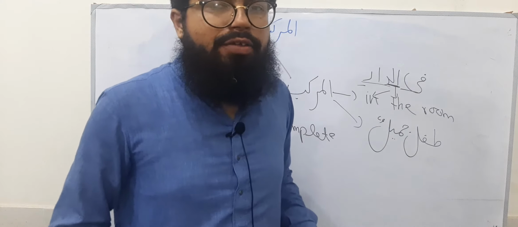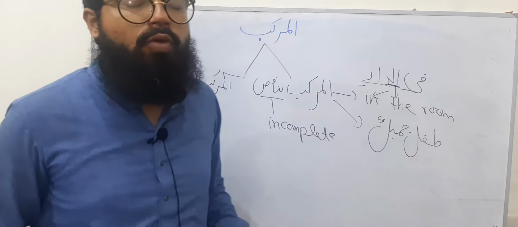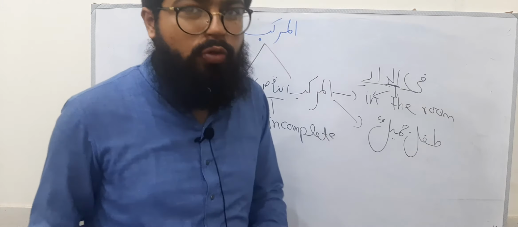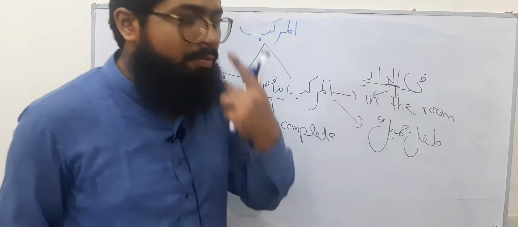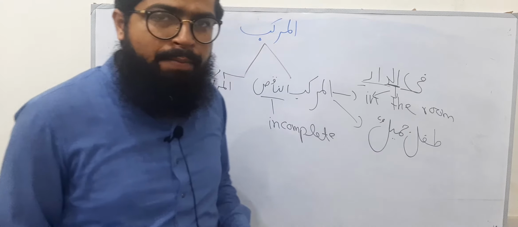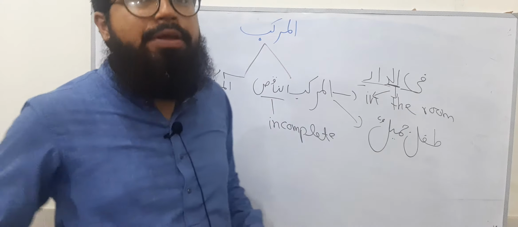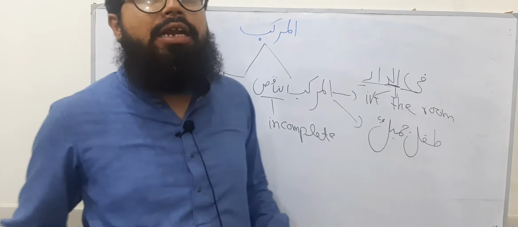If I say there is a beautiful baby, obviously this sentence is giving a complete sense to you, but the translation is that beautiful baby. If the translation of this murakkab had been like there is a beautiful baby or the baby is beautiful, then it would have given a complete sense to you. Okay, but the matter is not like that.